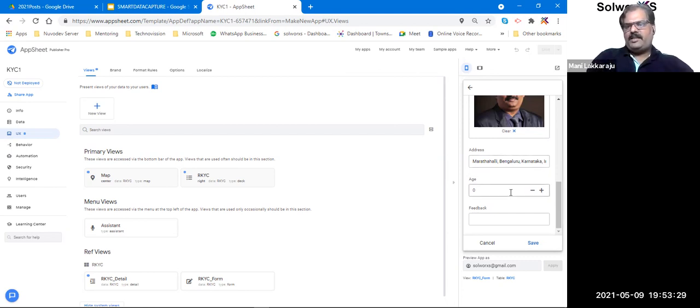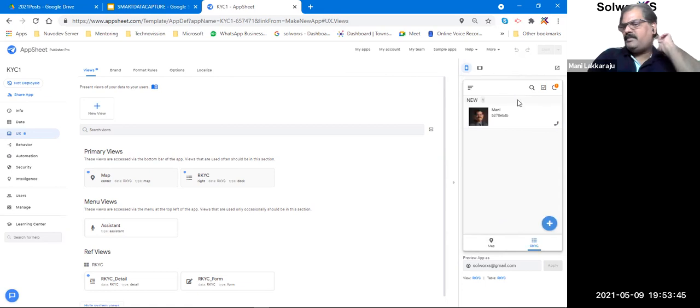And then I can key in my age here, 45, and the feedback, I can just write this workshop is for no code, right? So I can do something and I say, so my app is ready. I'm already using the data. So it's done. Whatever I want, I capture, right? So this is how it works.